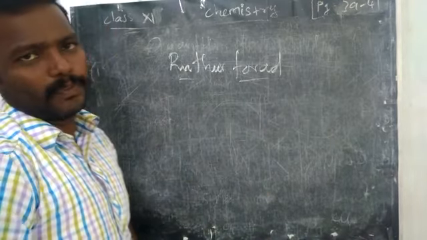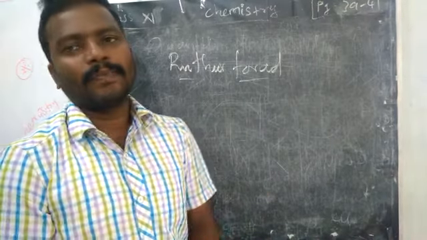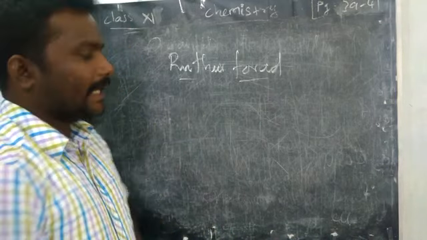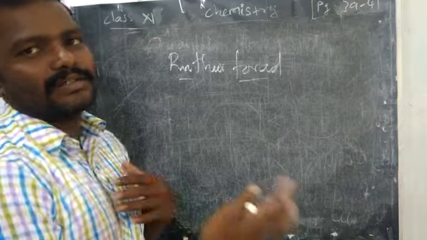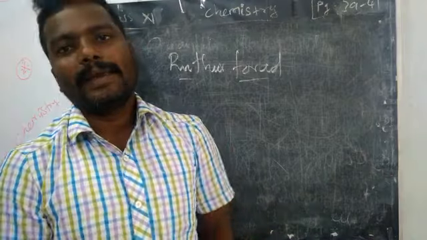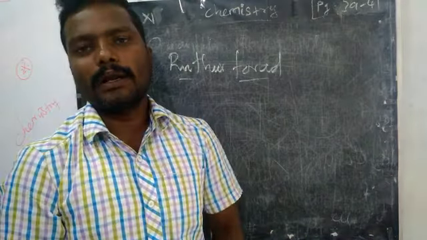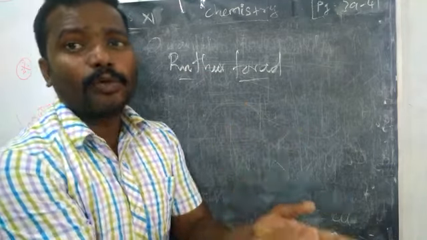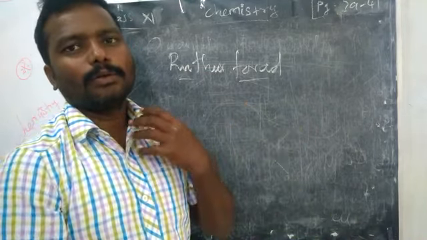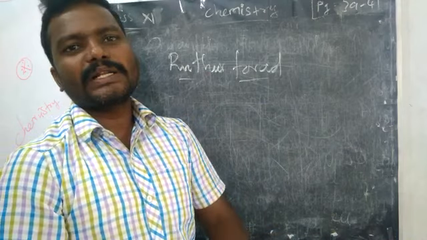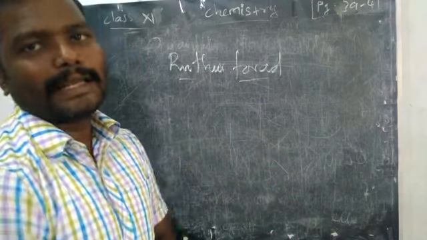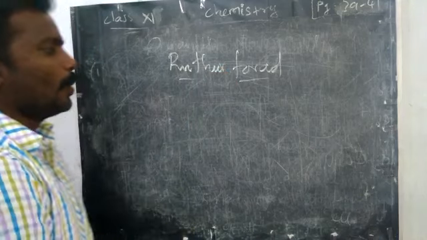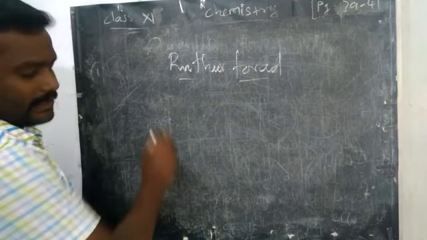In the same period, two scientists, who are they? Planck and Einstein did some experiments with quantum mechanics, the theory of quantum mechanics. That means we have to give a certain value for that atom. Okay, so if some energy is present in the atom, it should be quantized. Followed by them, Niels Bohr, the next scientist.